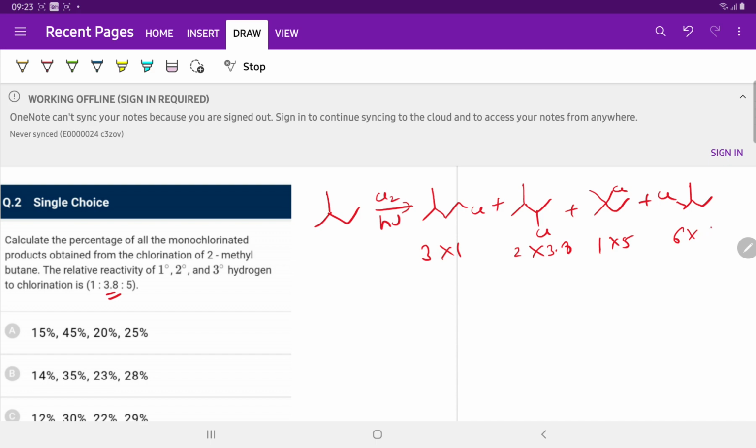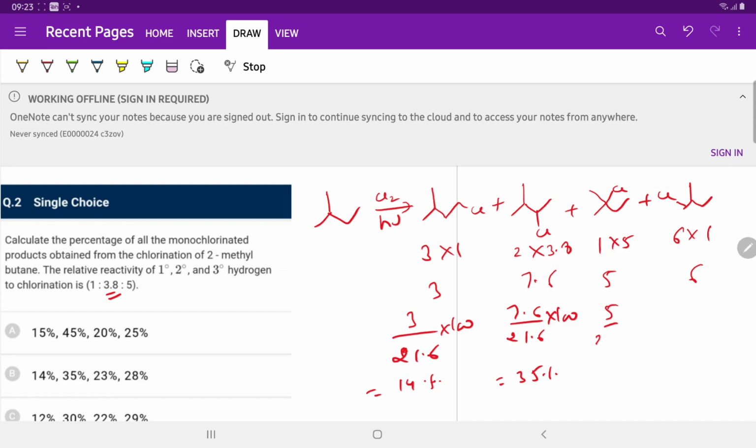So 3 into 1 is 3, 2 into 3.8 is 7.6, then 5 and 6. 3 plus 7.6 plus 5 plus 6 is equal to 21.6. So the percentage is 3 divided by 21.6 multiplied by 100, which is 14%. 7.6 divided by 21.6 into 100 is 35%. 5 by 21.6 into 100 is 23.5%.